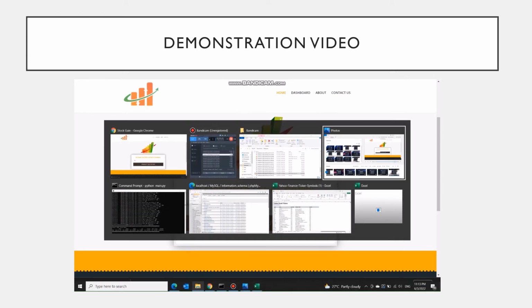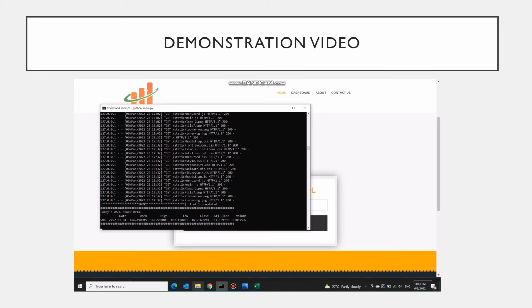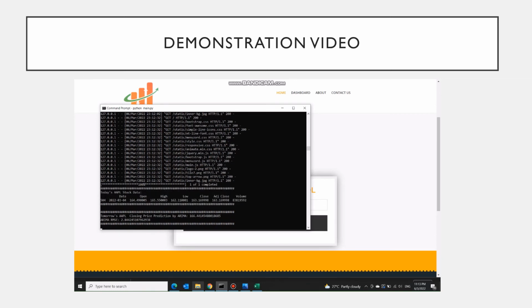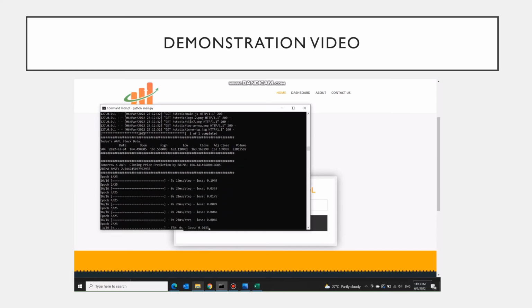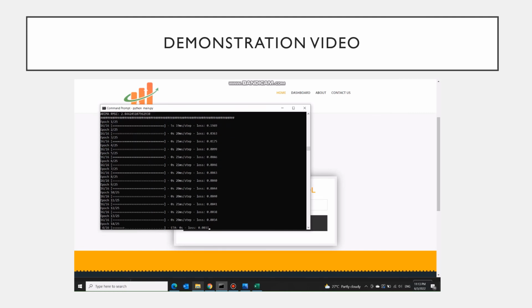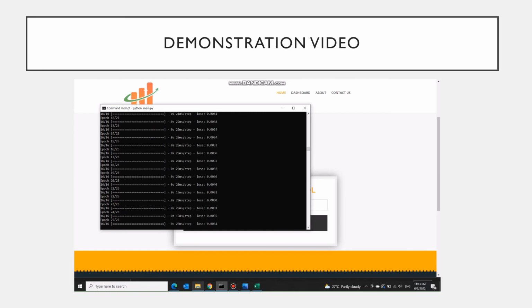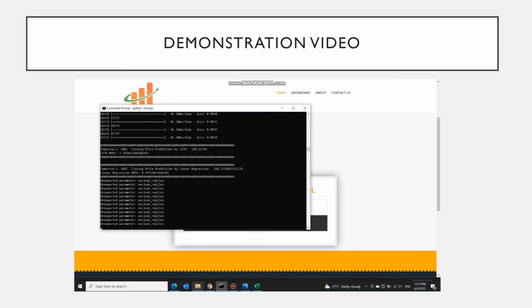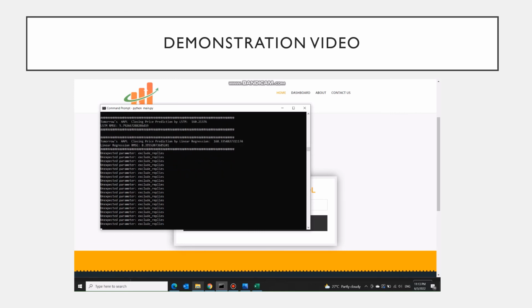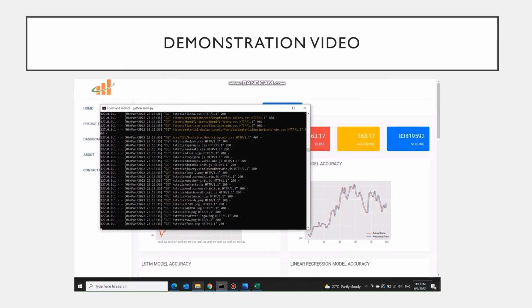Now, a lot of things would be happening simultaneously at the back end, and I will be guiding you through the process. So currently, as we can see, the data for Apple's stock is being picked up from the back end by using Python. And we can see that various prediction models, including ARIMA and RMSE, are being used in order to predict the price. I've only set 25 epochs in order for the prediction to occur in order to save time. Now do note, we are able to see the closing price prediction by linear regression model as well.